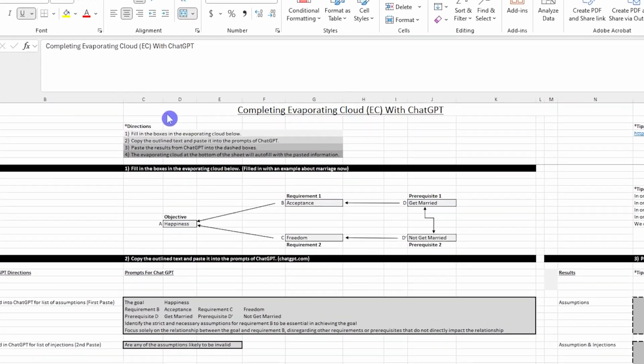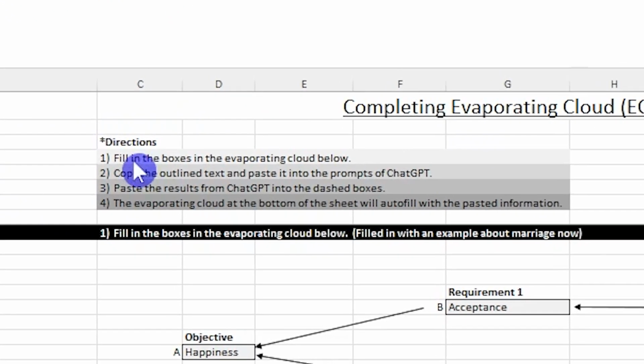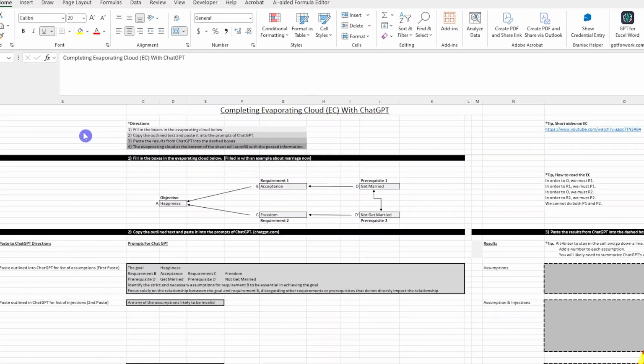I listed a basic set of directions here. First off, you'll fill in the boxes in the evaporating cloud below, copy the outline text and paste it into the prompts of ChatGPT, paste the results from ChatGPT into the dash boxes, and the evaporating cloud at the bottom of the sheet will autofill with the pasted information.